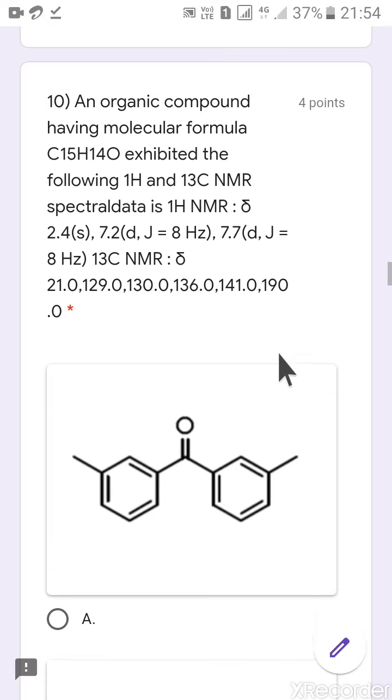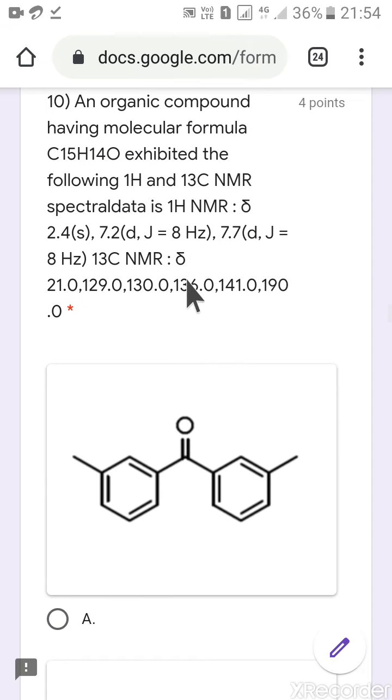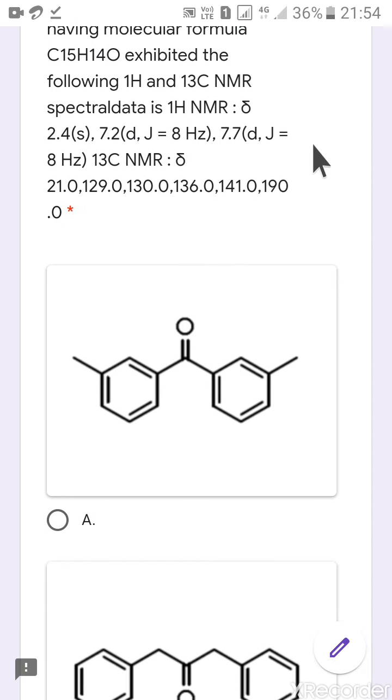So in H1 NMR we have only 3 signals, one at 2.4 and two at 7.7 and 7.2, and 6 signals in C13. Which is the correct option? This is for 4 marks, from the CSIR NET examination.